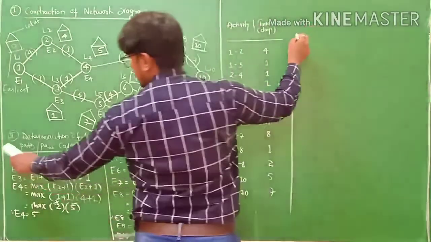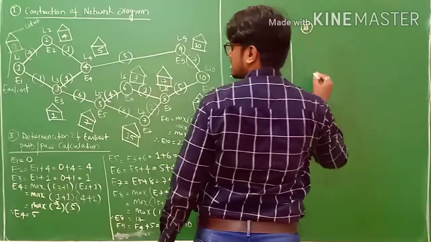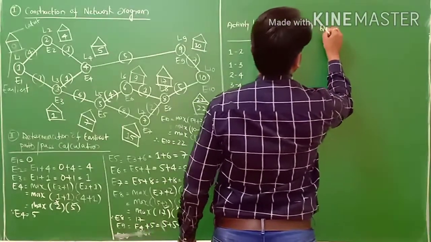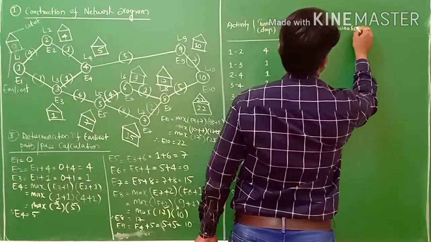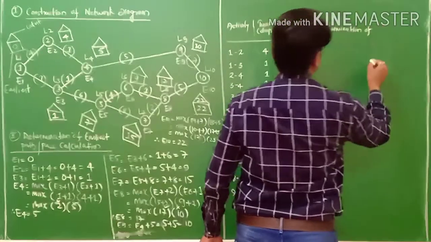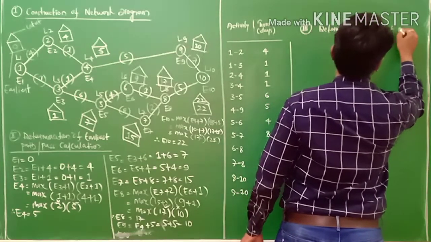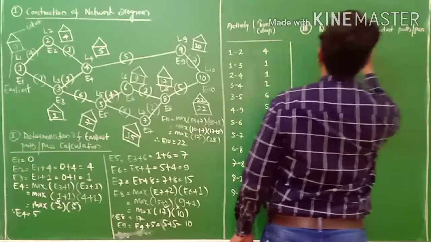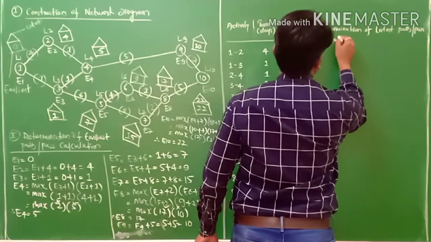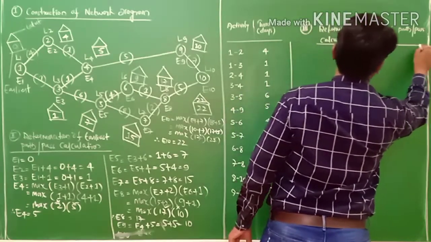So this is the second heading, and the third one is this: determination of latest path calculation.